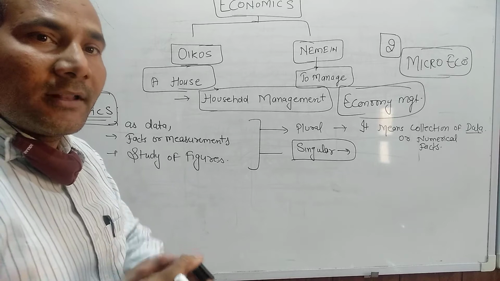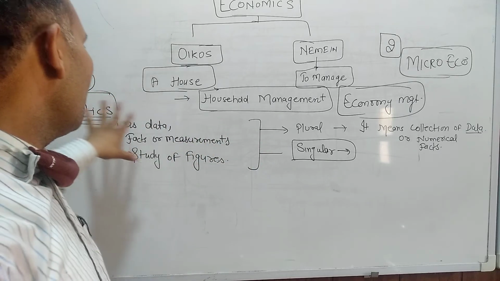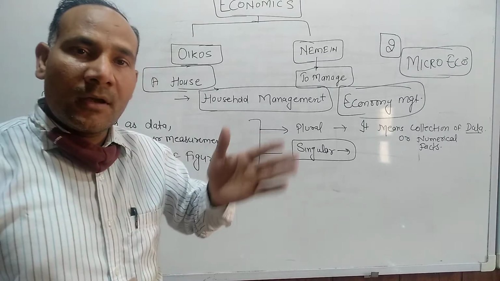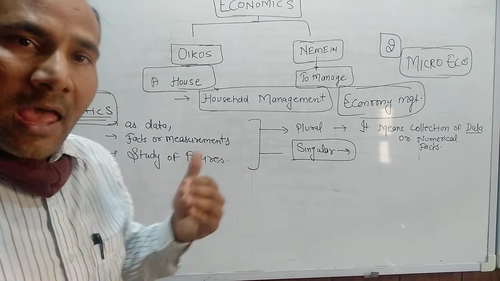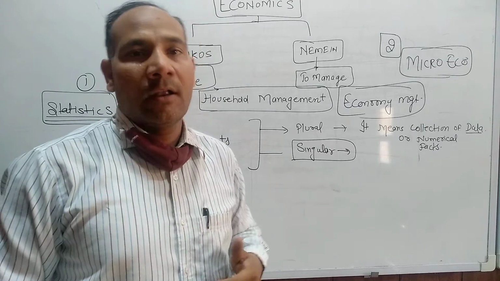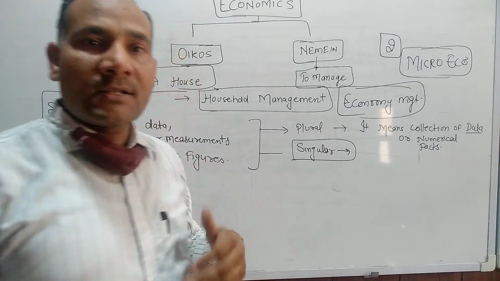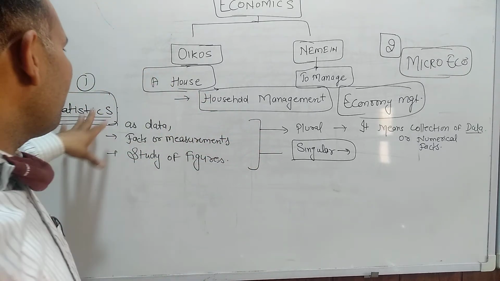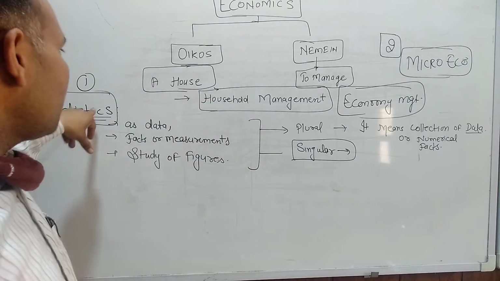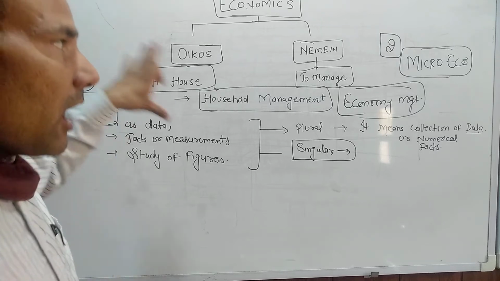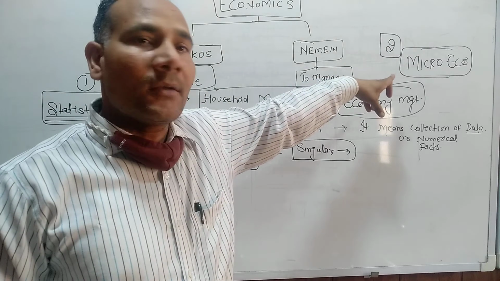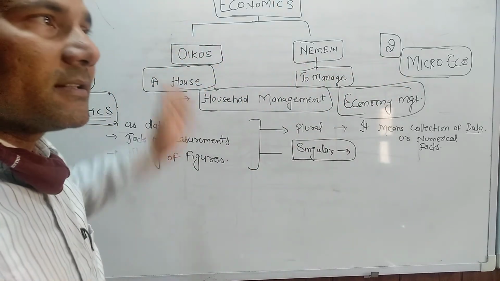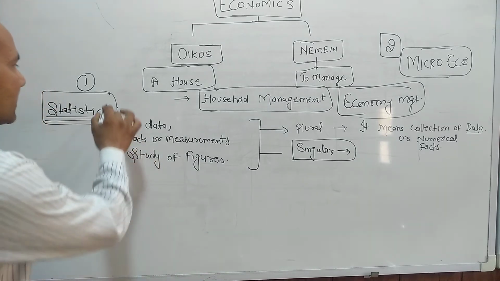Which book do we need to study first? Statistics, because you are already familiar with some things like mean, median, standard deviation, mean deviation, correlation, regression. You know tables also, and mathematical average also. So we are going to start today with the first book, statistics, and after that we will start the second book, microeconomics. Let's see some basic concepts about statistics.